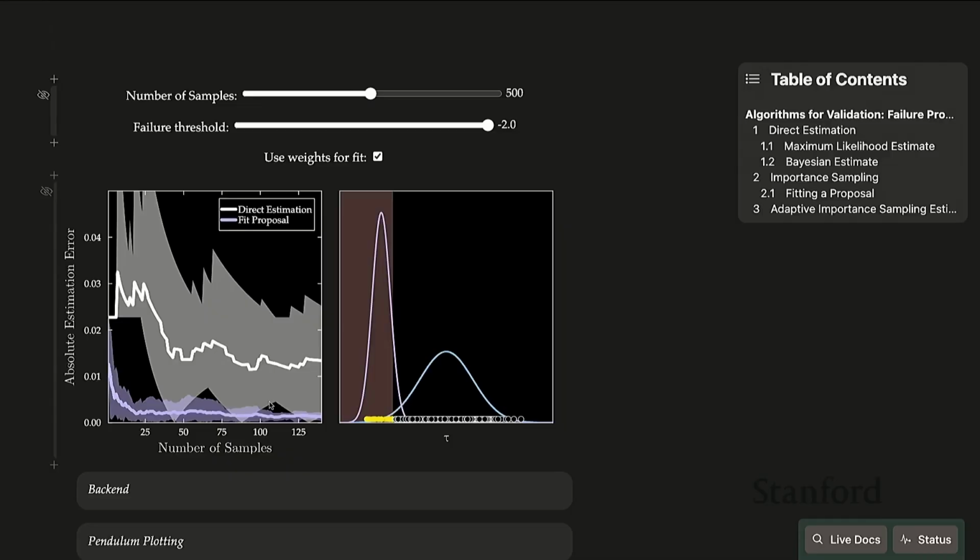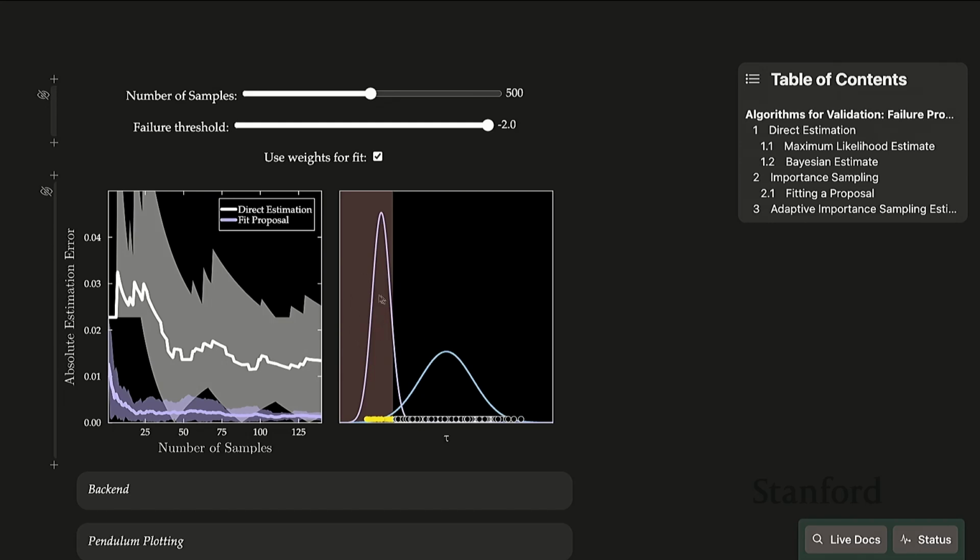Okay, so here's what we're doing. We drew a bunch of samples from our nominal trajectory distribution, so that's shown here. And then we've reweighted them so that we can try to fit a new distribution to them. So all the samples that are shown in black have 0 weight because they're not failures. And then these are the weights. It turns out they all have the same weight when we use this as our initial proposal. But these are all the weighted samples. So basically what we're doing is we're fitting this purple distribution to these yellow samples because all of the black ones got 0 weight. And so this ends up being somewhat close to the failure distribution, which is nice.